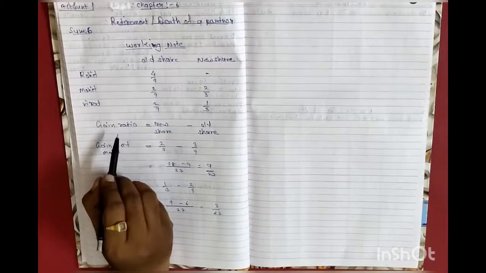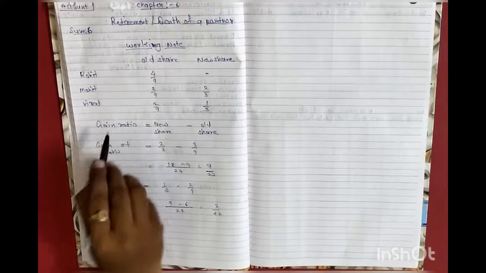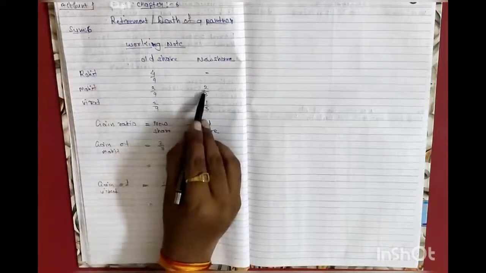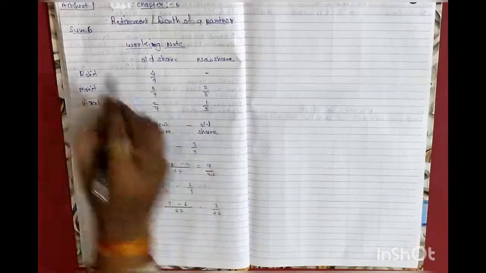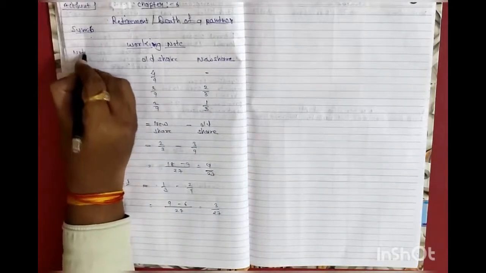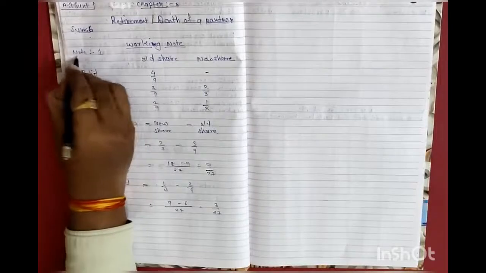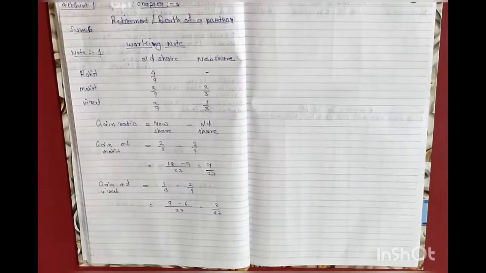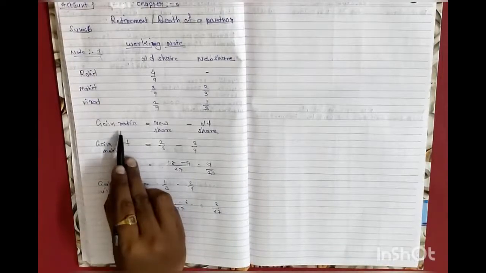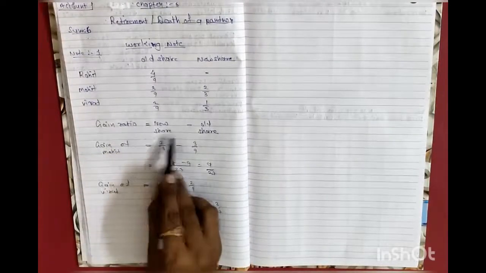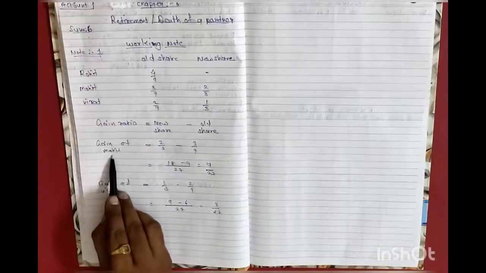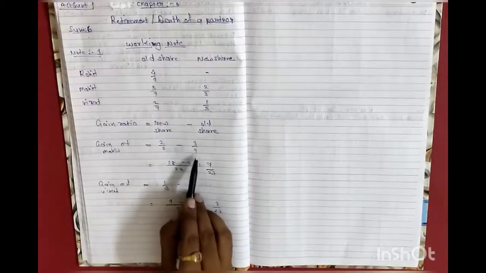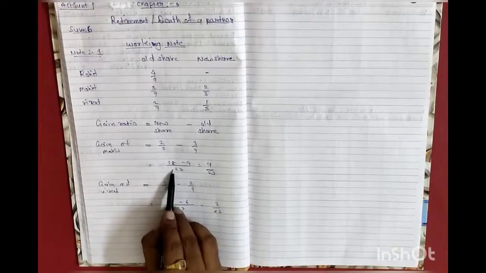In adjustment number 6, it is given that the new profit and loss ratio is 2:1. It means 2 by 3 and 1 by 3. In working note number 1, we are going to first find out the gain ratio of old partners. Gain ratio equals new share minus old share. Gain of Mohit: new share is 2 by 3, old share is 3 by 9.